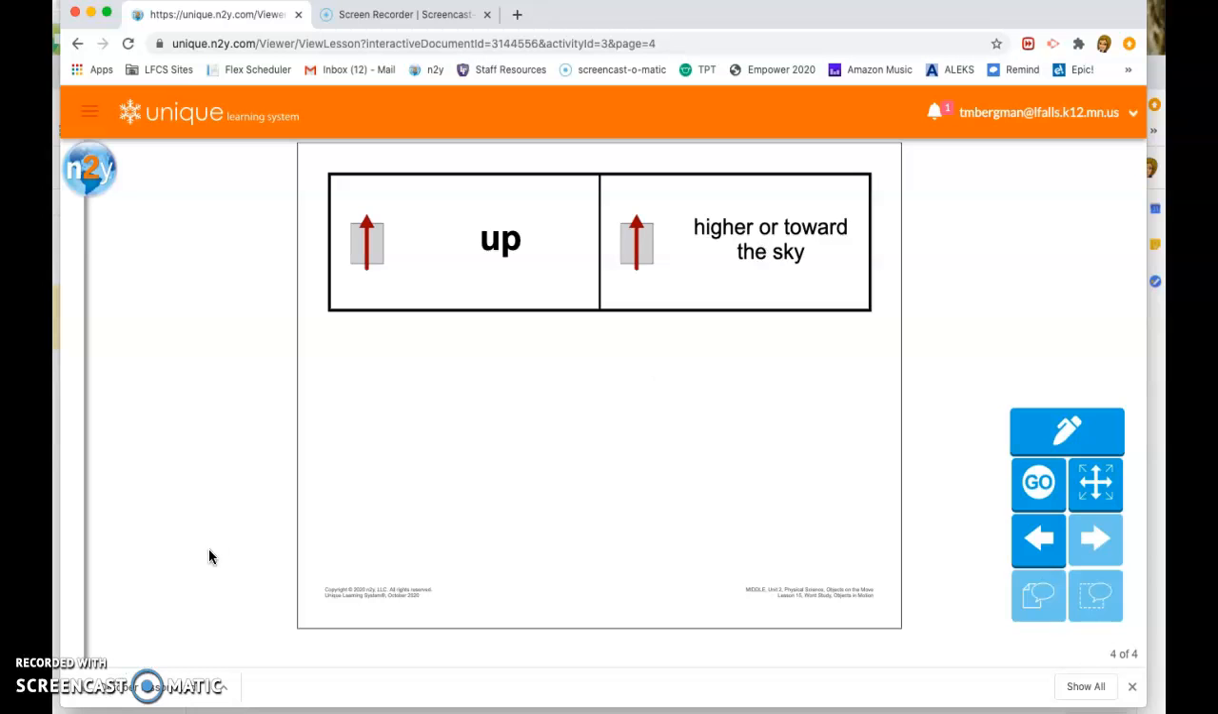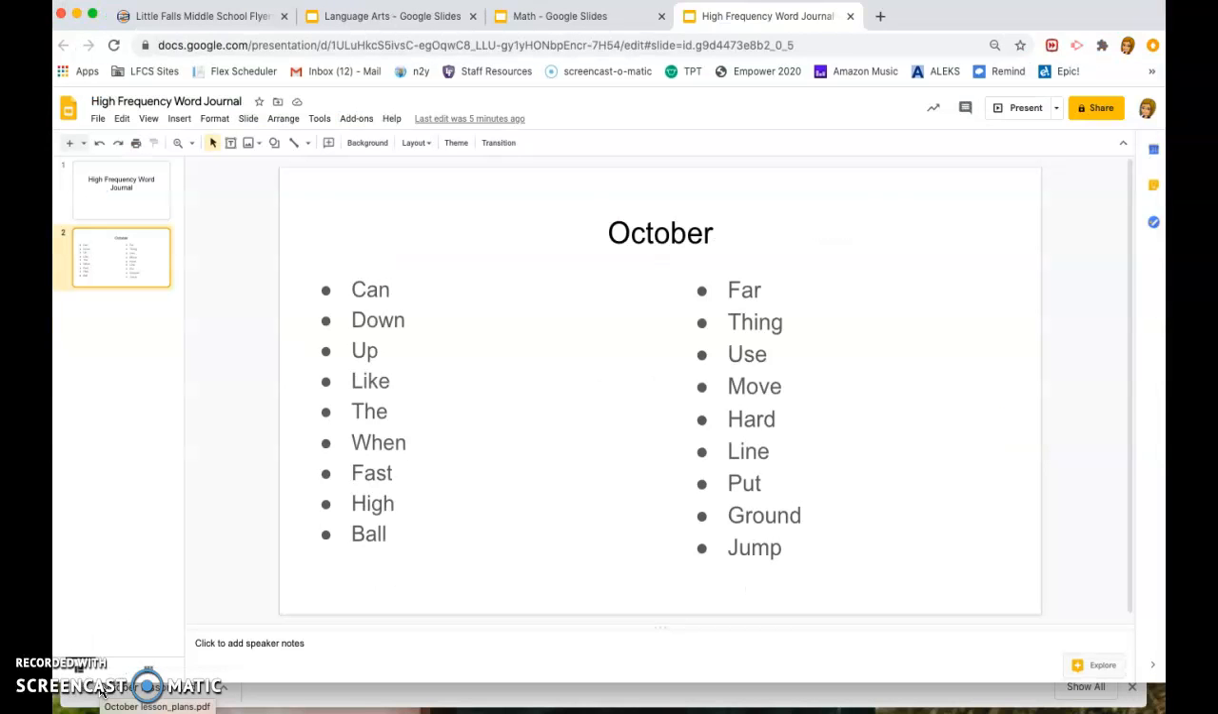Okay, let's go over our high frequency words. We haven't done this. We can actually make a journal, and what I've decided to do instead is just make a Google slide that we can all access. So we'll be able to see this all together, and then I'll have each one of you read these aloud to me. I'll share these with you so that you can see them.